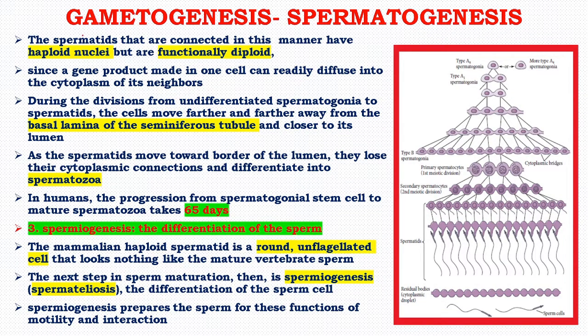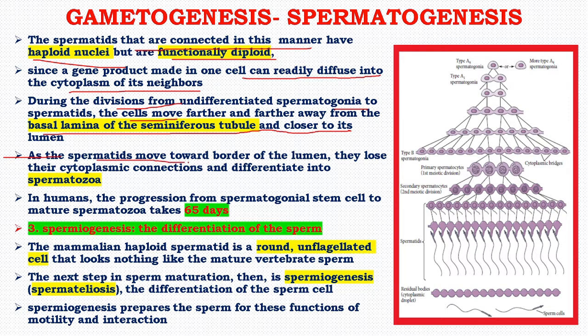The spermatids that are connected in this manner have haploid nuclei but are functionally diploid, since a gene product made in one cell can readily diffuse into the cytoplasm of its neighbor. During the divisions from undifferentiated spermatogonia to spermatid, the cells move further away from the basal lamina of the seminiferous tubule and closer to its lumen.